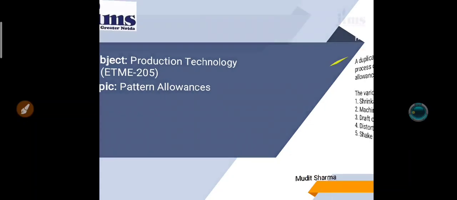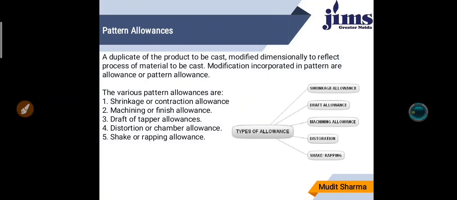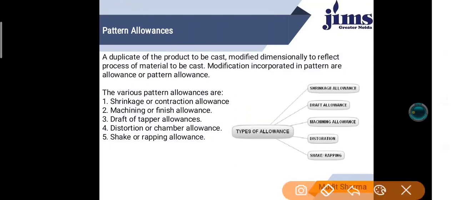So now you can see here a duplicate of the product to be cast is modified dimensionally to reflect the process and the material to be cast. This modification incorporated in the pattern is the pattern allowance.